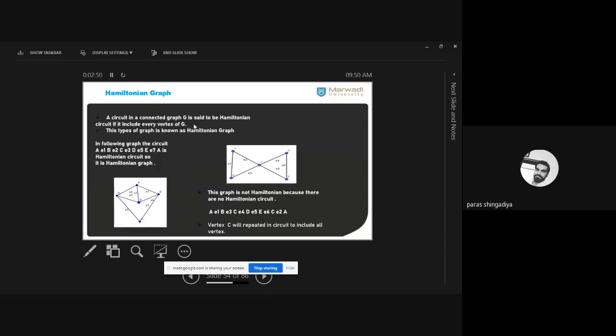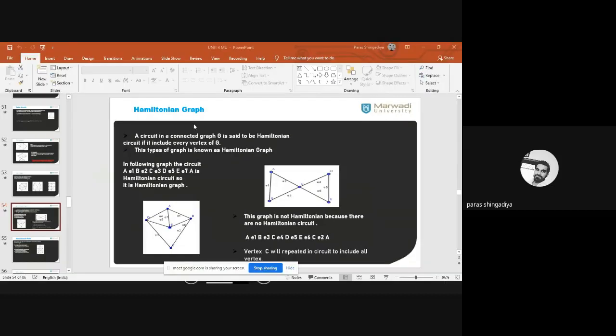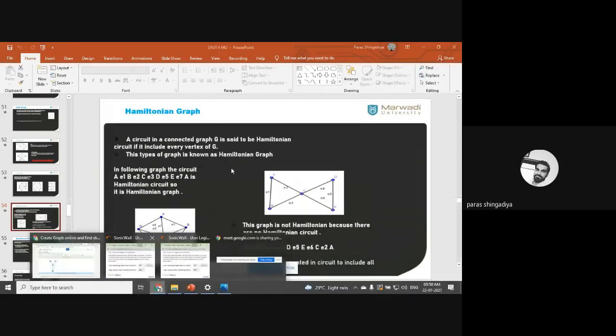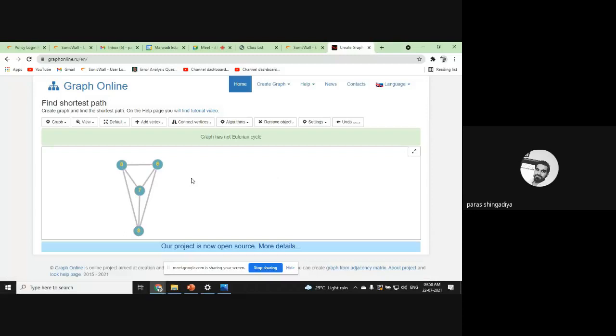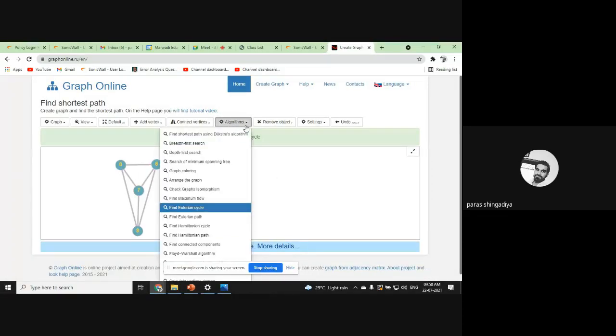And we can also check this length in this tool. If we have this Hamiltonian graph, now we have to predict the length. One of the options is to find the maximum flow search.